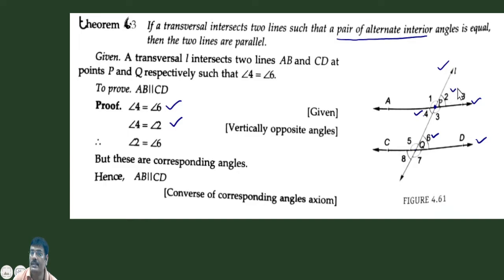So we see that line AB and line CD are intersected by this transversal L in such a way that at points P and Q, the pair of corresponding angles 2 and 6 are equal. So this straight line AB is parallel to CD. So what you have to learn is that to prove that two lines are parallel, if we show that a pair of corresponding angles are equal, then this line is parallel to this line. Okay.